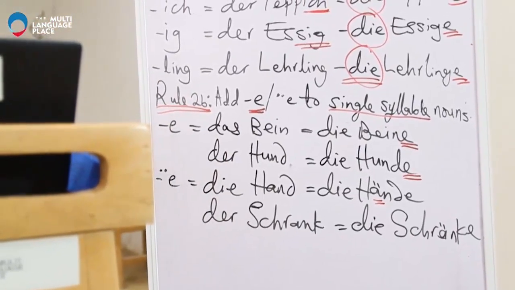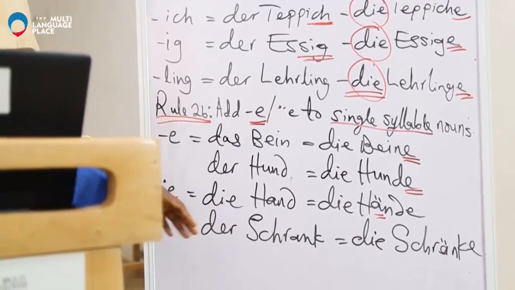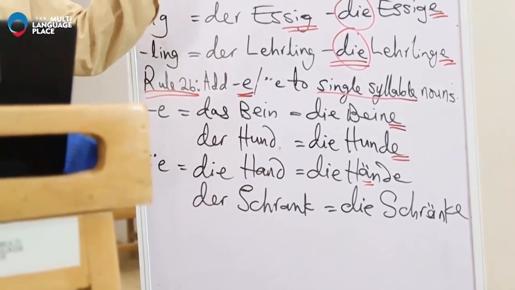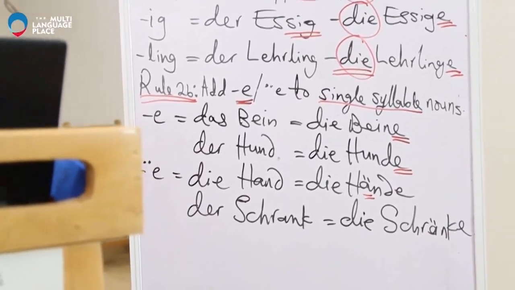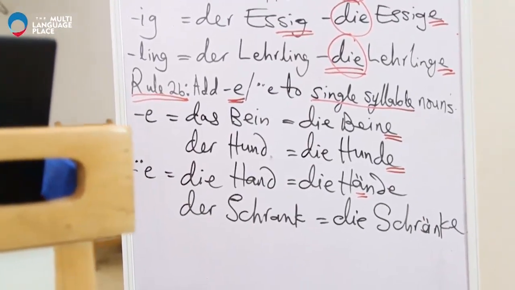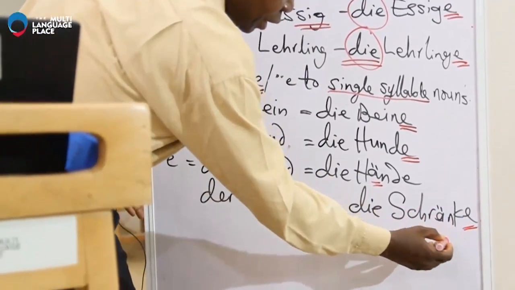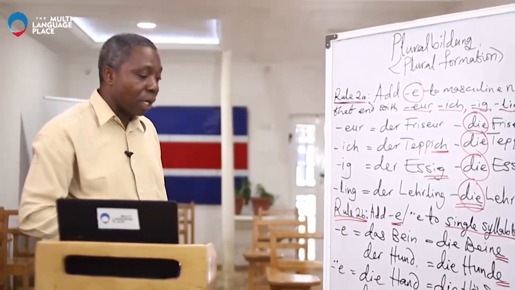Hand means hand. Die Hand, and then die Hände, hands. Then the next one, der Schrank. Der Schrank. And then we have die Schränke. We see the E here, and then we see the change in the vowel.